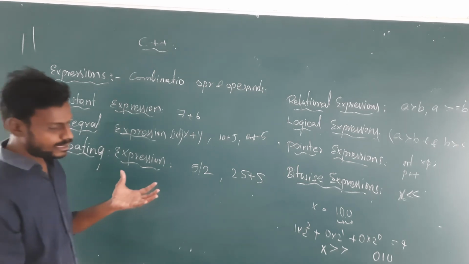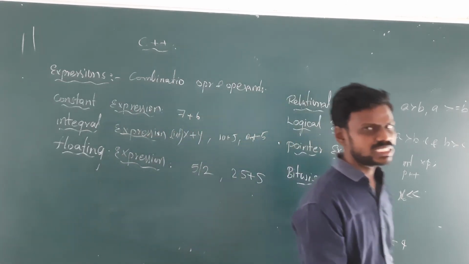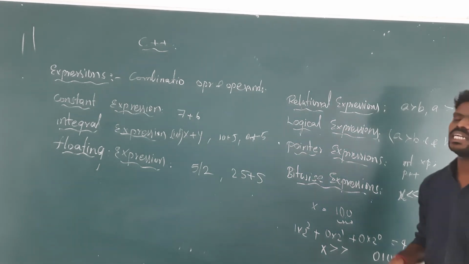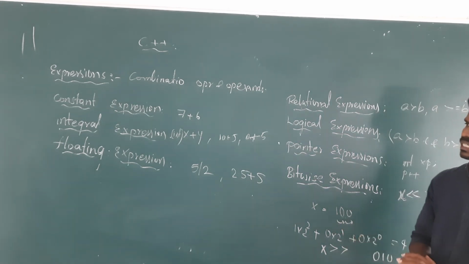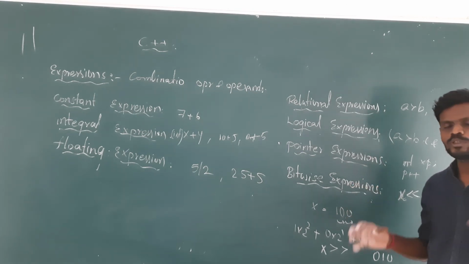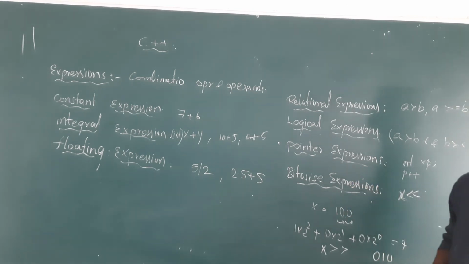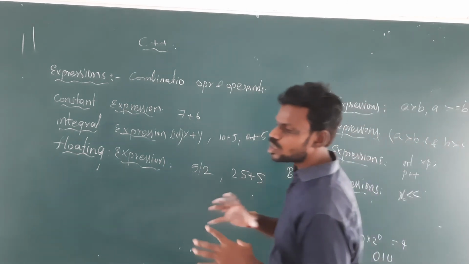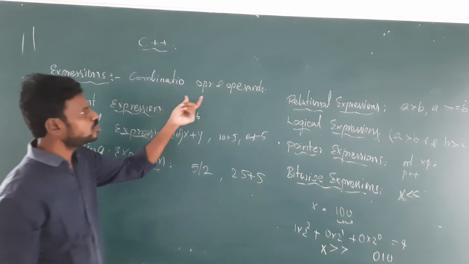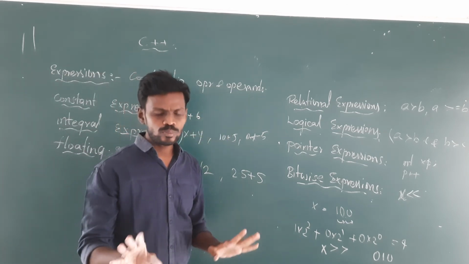Already you might have knowledge about expressions in the C language. If you have, it's good. If not, just try to understand it. It is not a big deal. It is not a big topic that you need to put so much time into, right? It is just a small topic. An expression is a combination of operators and operands. You should not have any doubts about operators and operands. I hope you are not having any.